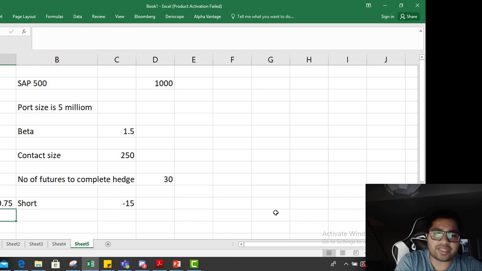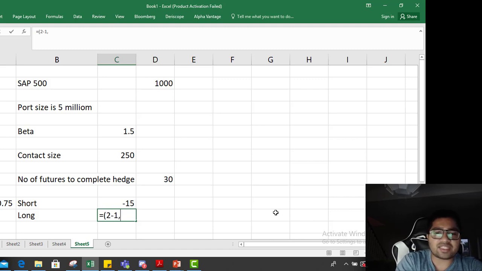Now you want to increase your beta to 2. How do you do it? You go long. How many contracts to go long? So you want your target beta to be 2, I'm putting it in brackets, 2.